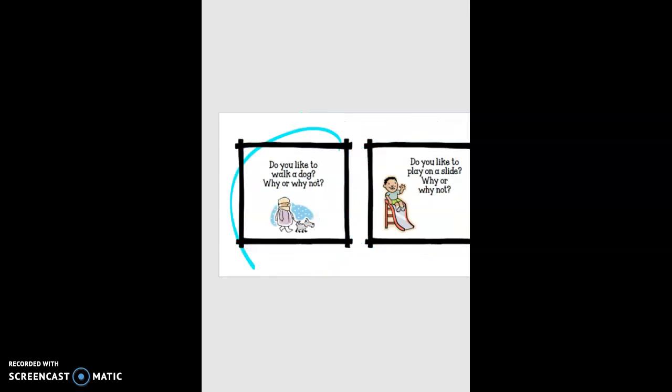What about playing in the sprinklers? The weather's starting to warm up, so that might be something you get to do. Do you like being wet? Maybe you like to run through the sprinklers. Maybe you like being cold. I don't know. What about walking your dog? Do you like walking your dog or another pet or going for walks outside? What about playing on the slide?